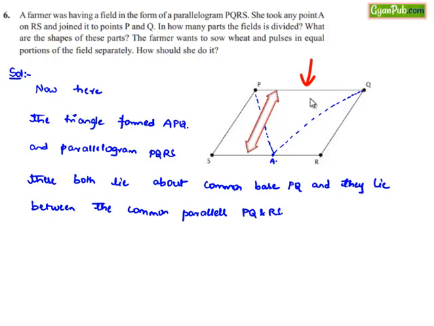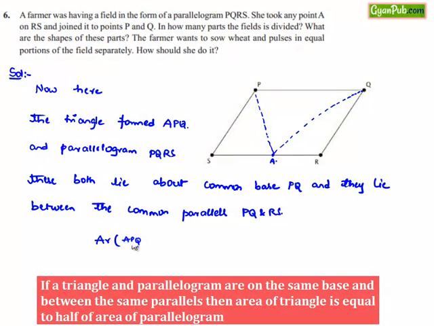We know that if a triangle and a parallelogram lie on the common base and between the common parallels, the area of the triangle will be equal to half times the area of the parallelogram. Therefore here the area of triangle APQ will be half times the area of parallelogram PQRS.